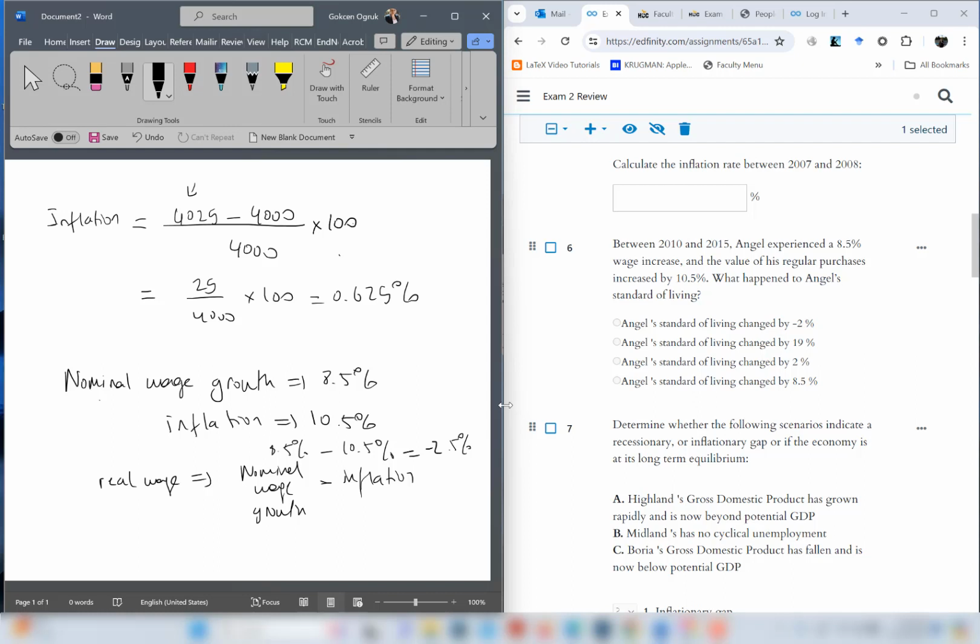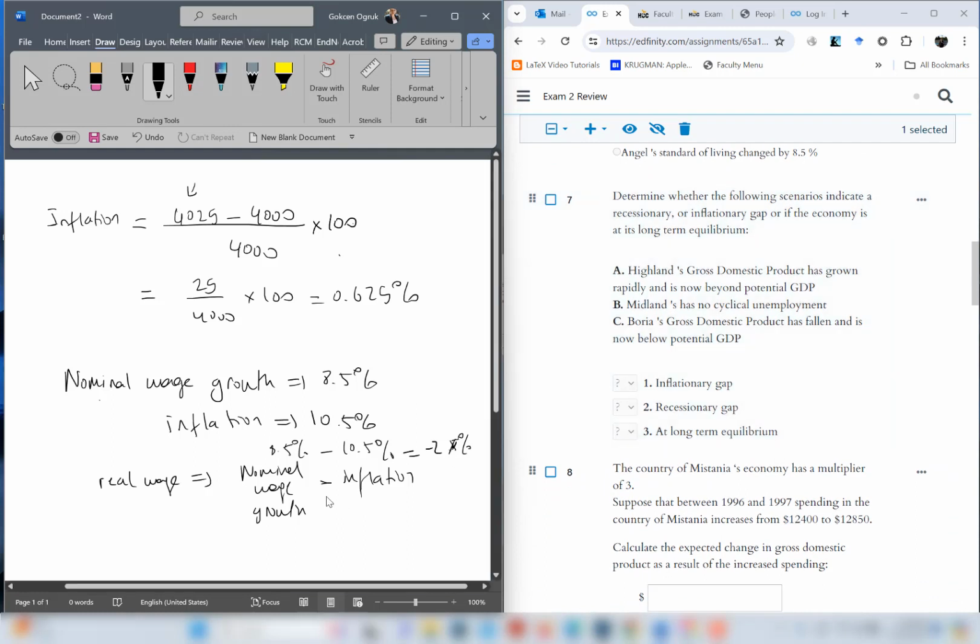We don't see a growth in the real wage. Instead, it shrinks. So therefore, Angel's, and I made a mistake here, this is not negative 2.5, it's negative 2%. So Angel's standard of living changed by negative 2% is the correct answer.